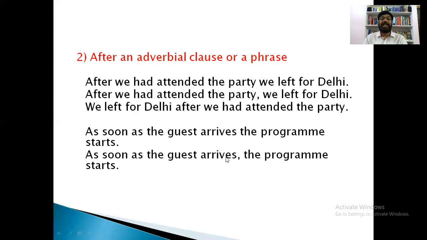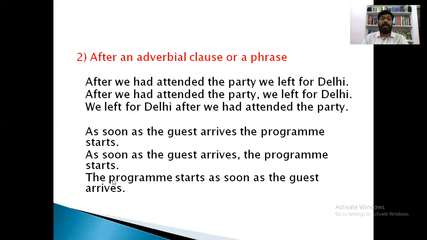See, as soon as the guest arrives, this is one clause, and this is another clause. We have to separate two clauses with the comma. Now it is understandable and readable. As soon as the guest arrives, comma, the program starts. And if we use this conjunction in the middle, we need not use a comma. The program starts as soon as the guest arrives.